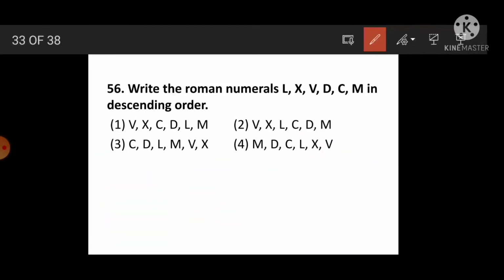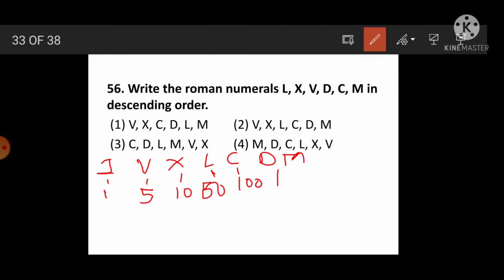Write the Roman numerals L, X, V, D, C, M in descending order. Yes, I am telling again and again: I, V, X, L, C, D, M. What is the value of I? 1, V is 5, X means 10, L means 50, C means 100, D means 500, and M means 1000. And here which are given? L, X, V, D, C, M.